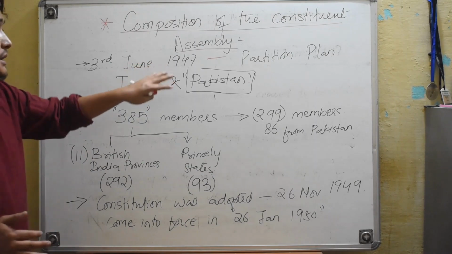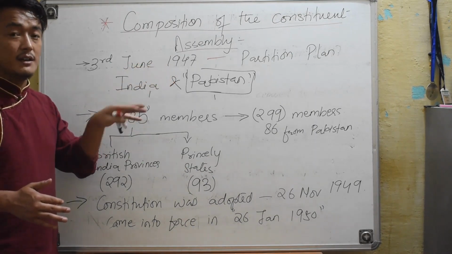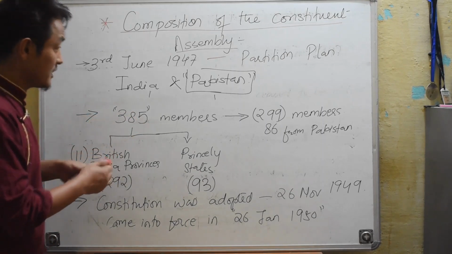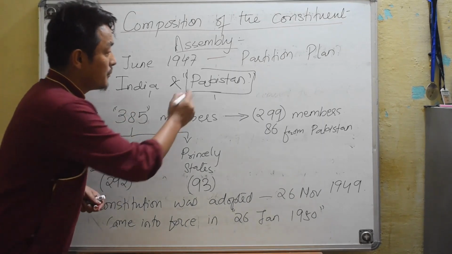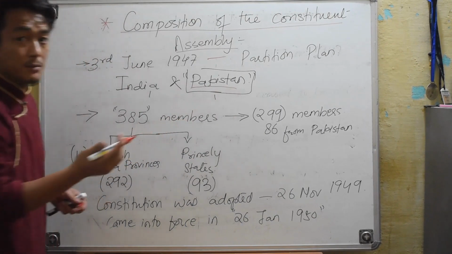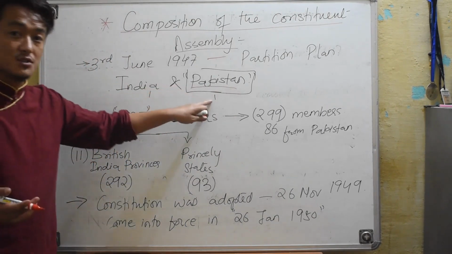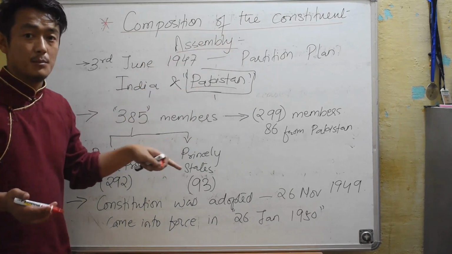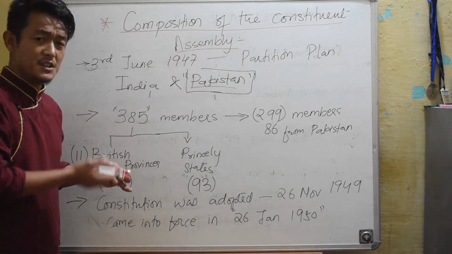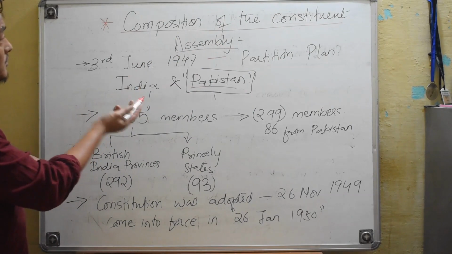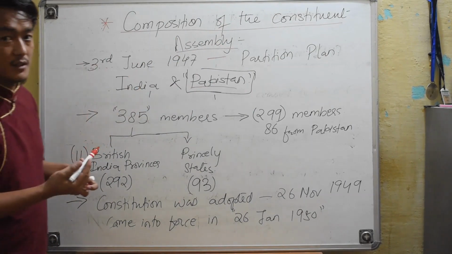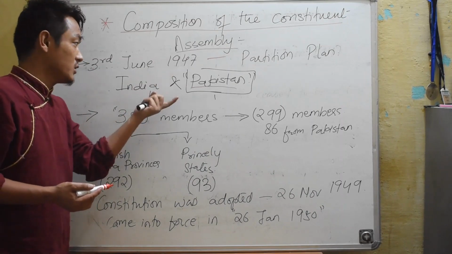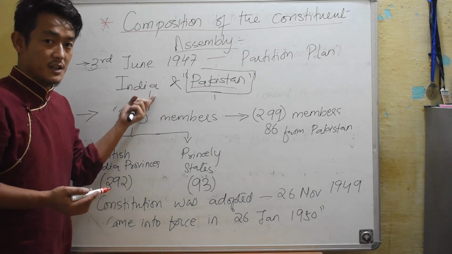Okay, so once the partition plan was finalized, the members who were elected from the regions of Pakistan for the Constituent Assembly ceased to be members of the Constituent Assembly of India, obviously, because they were no longer a part of the Indian territory, right?